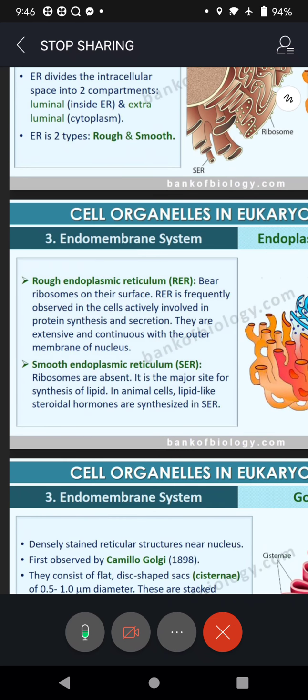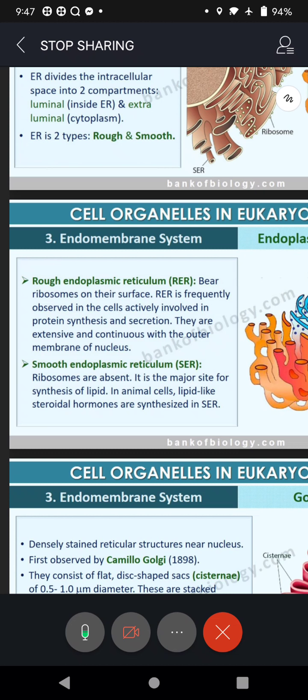Whereas the smooth one, SER, is also important. It doesn't have ribosomes, so there is no question of protein synthesis, but it synthesizes lipids. Lipids means fats. So fats are synthesized by SER. So you must remember this difference between RER and SER. Ribosomes will be present on the surface of RER.